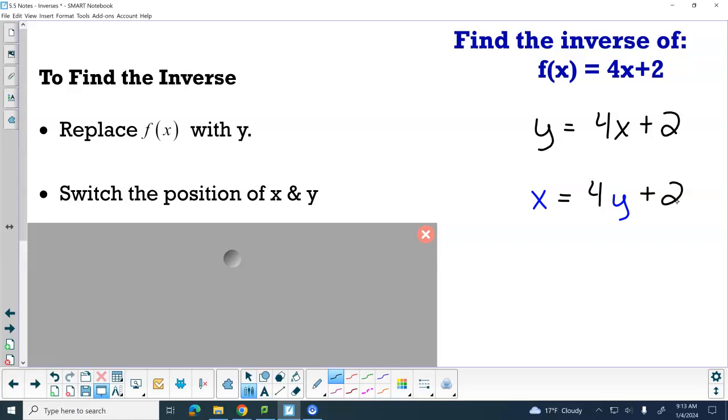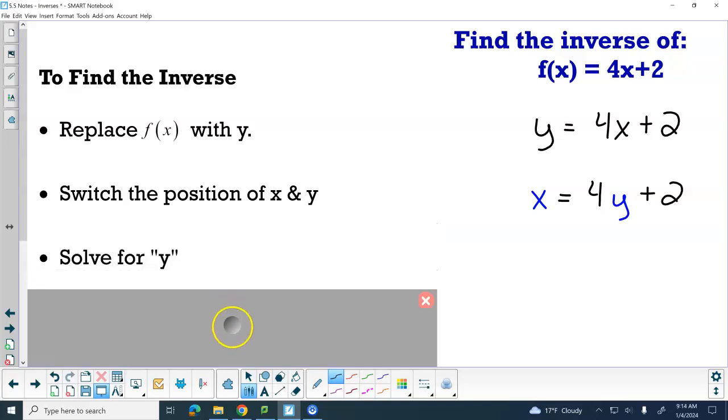Then, with that new equation, we solve it for y. It's not going to be in y equals form anymore because you switched the x and the y. So now we're going to solve this for y. The first thing I would do is subtract 2 from both sides. That gives me x minus 2 equals 4y.